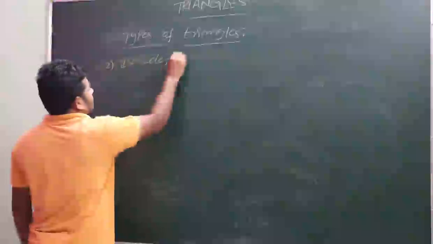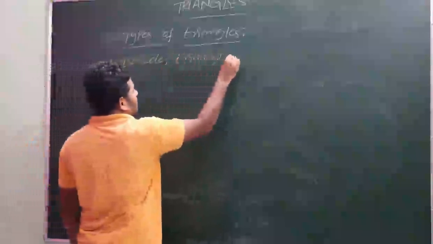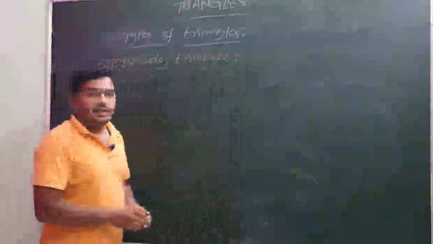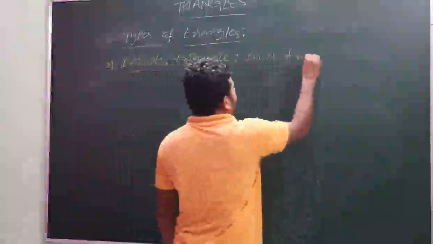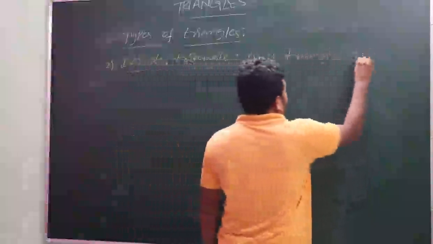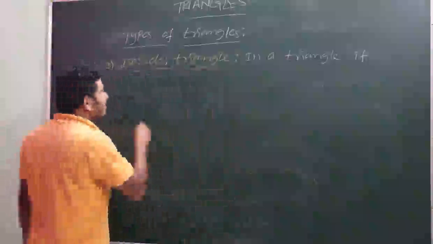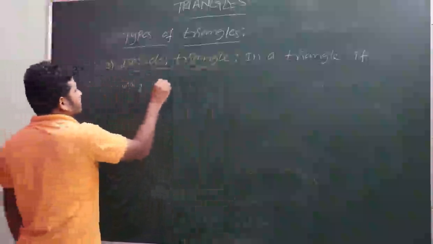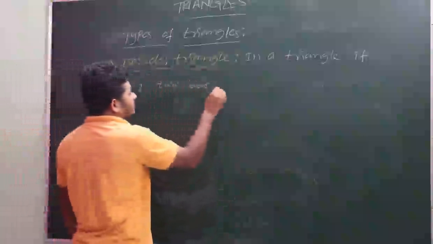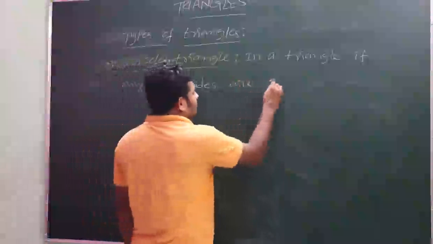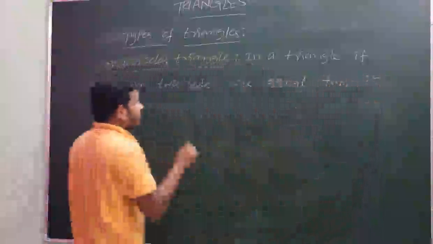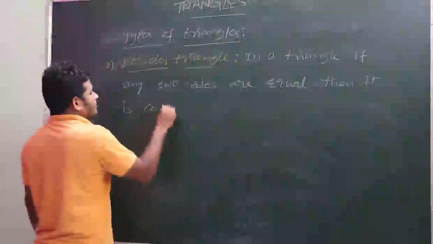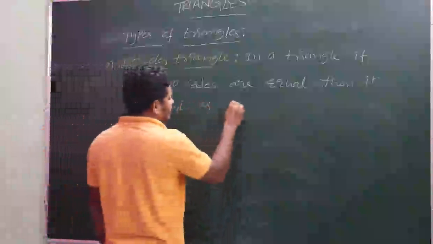Second one is isosceles triangle. So in a triangle, if any two sides are equal, then it is called as isosceles triangle.